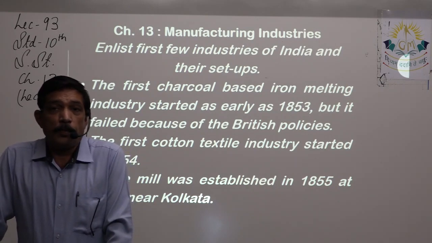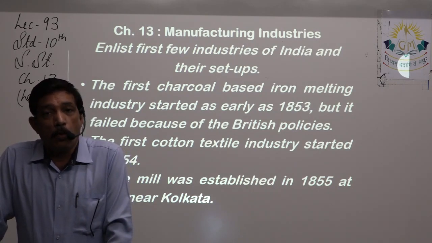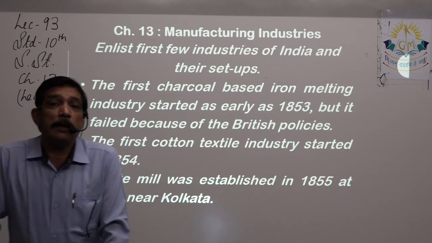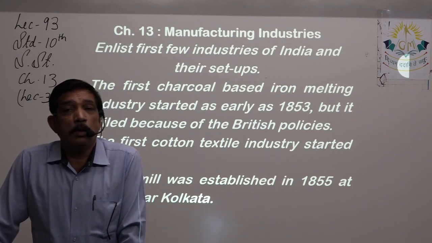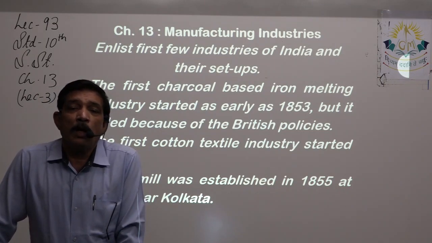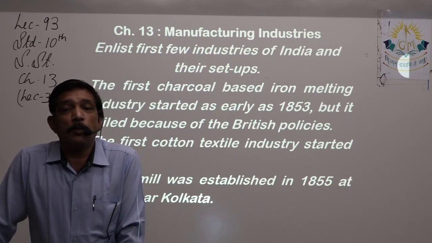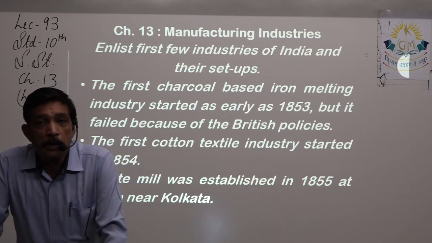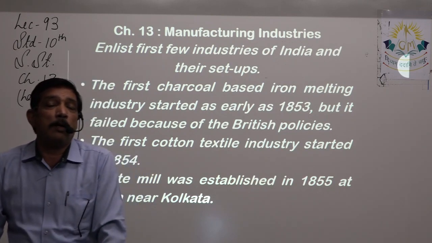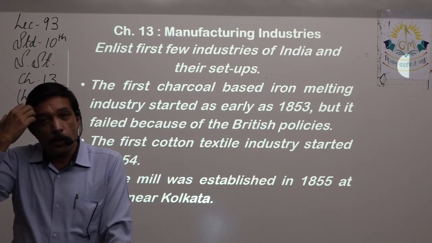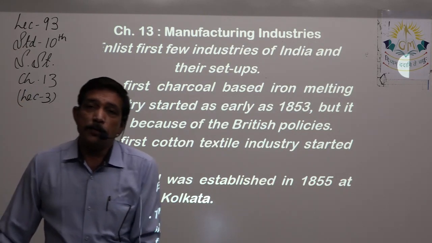Before that, iron ore was present. People knew about it. They had also improvised upon the local ways to take iron from iron ore, that is, the separation of iron from iron ore, but it happened in small furnaces. Now in 1853,